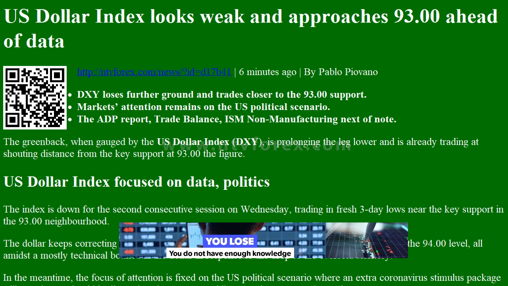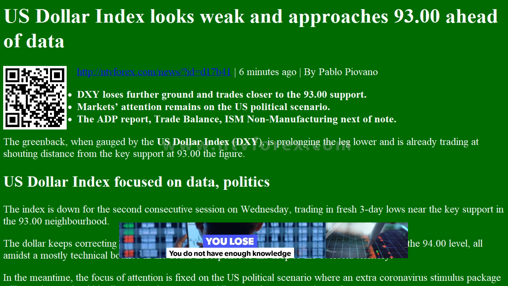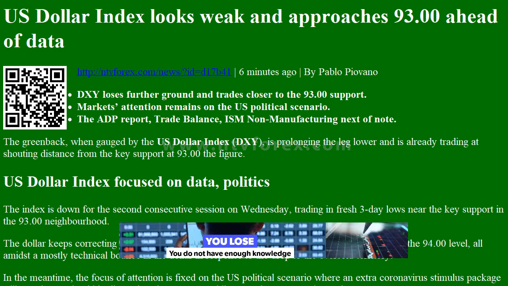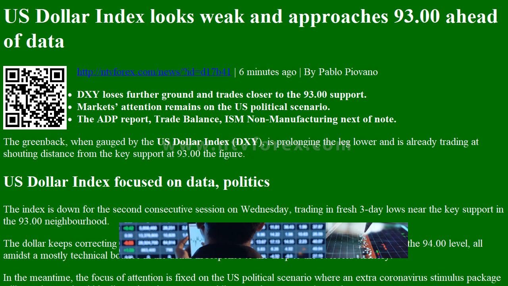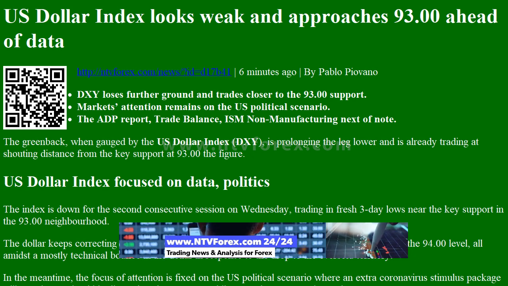US dollar index looks weak and approaches 93.00 ahead of data. NTVForex.com News ID D17B416 minutes ago by Pablo Piavano. DXY loses further ground and trades closer to the 93.00 support. Markets' attention remains on the US political scenario. The ADP report, trade balance, ISM Non-Manufacturing next of note.